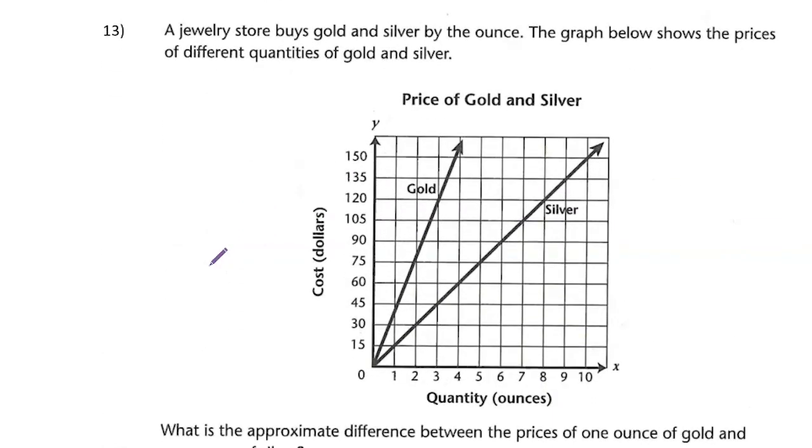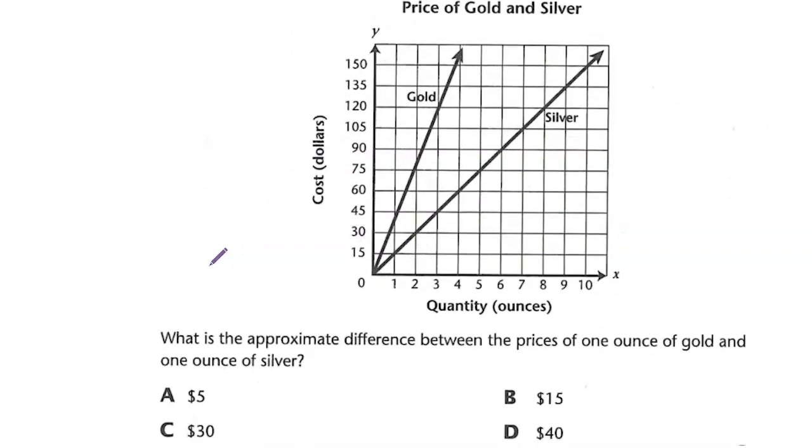All right. A jewelry store buys gold and silver by the ounce. The graph below shows the prices of the different quantities of gold and silver. What is the approximate difference between the price of 1 ounce of gold and 1 ounce of silver? So we need to find 1 ounce of gold. So let us find the unit rate for each. So I use these points right here. So we see that we have 120 divided by 3. That's 40 for gold. And for silver, it would be 120 divided by 8.